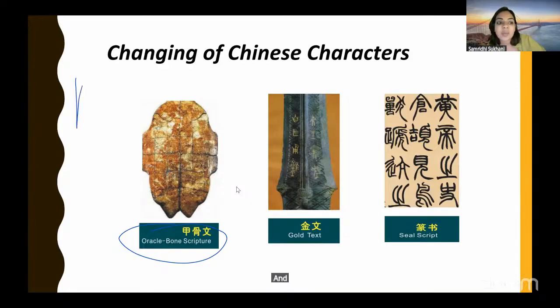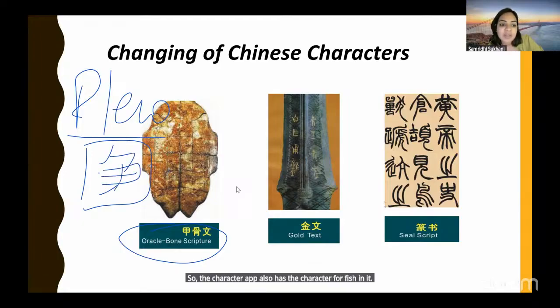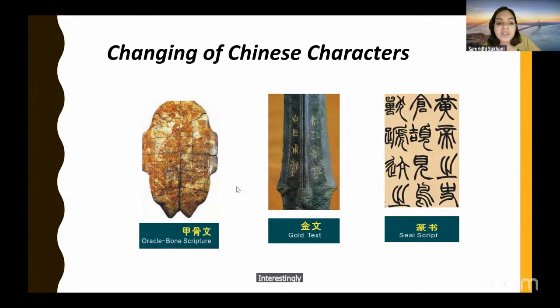And your dictionary app Pleco is actually a fish. Pleco means a fish. So the app also has the character for fish in it. Why? It's because of this logic. The first ever character that was written in Chinese was the character for fish. Interestingly. Anyways, from oracle bone scripture, they turned into gold text, then they turned into seal script.